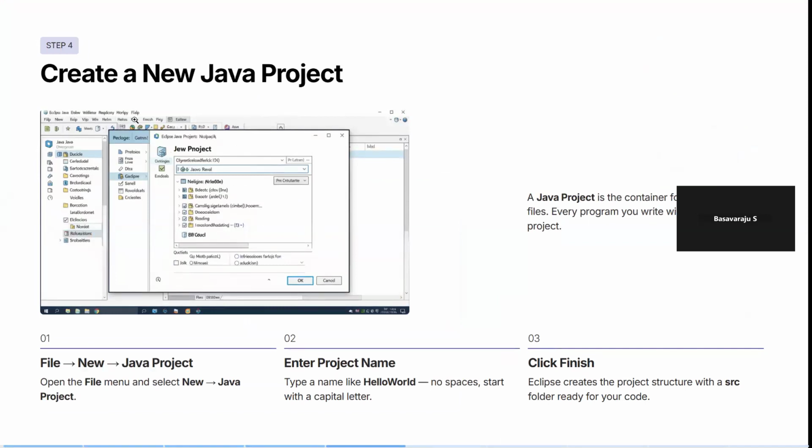As the window says, go to File, click on the New option. You'll get an option to create a Java project. Later we'll see what a Maven project is. As of now, create a Java project, create a file named HelloWorld, and click on Finish over there. This I'll be showing practically.